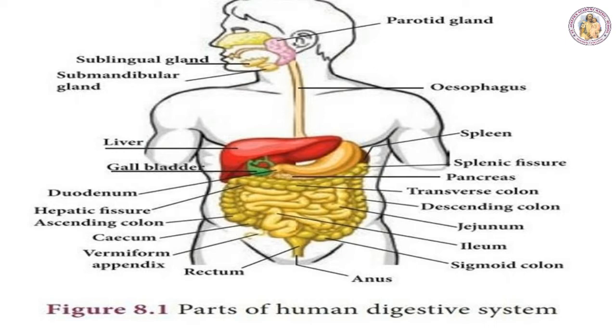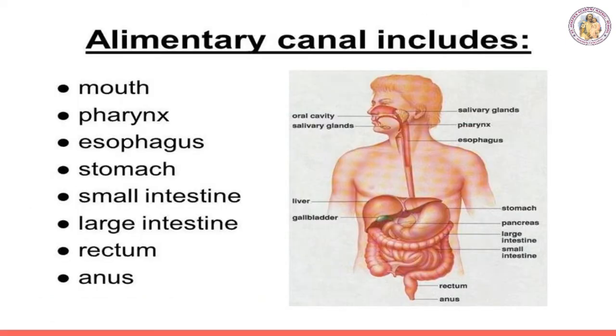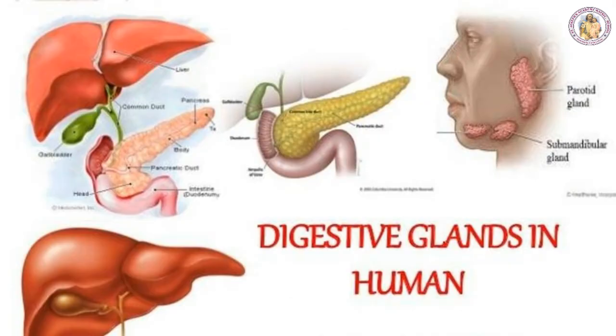After that, digestion takes place in two parts: one is the alimentary canal, and the other is the digestive glands. The alimentary canal is otherwise called the digestive tract or gastrointestinal tract. Structure of the alimentary canal: first the mouth, pharynx, then oesophagus, stomach, small intestine, large intestine, rectum and anus.